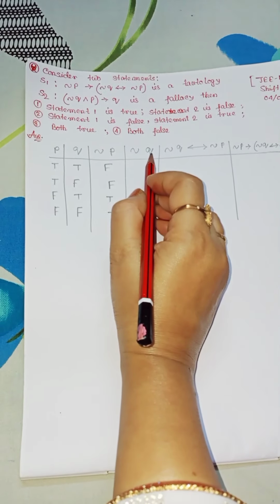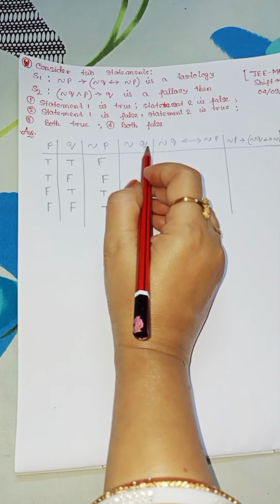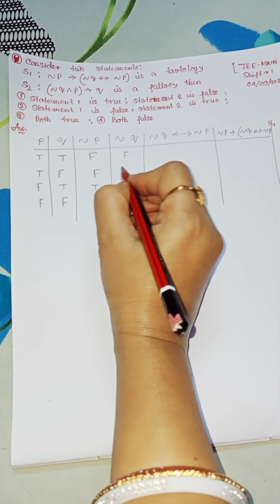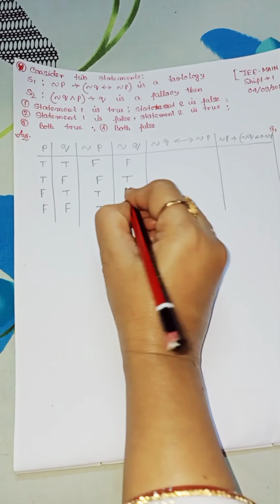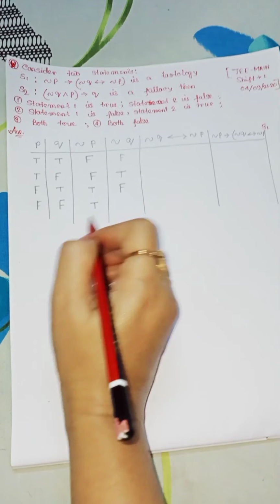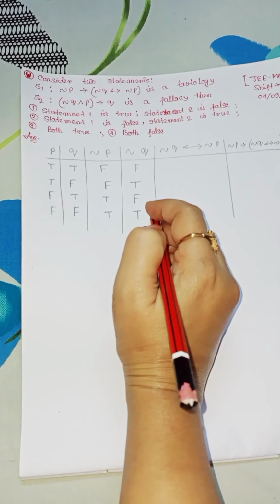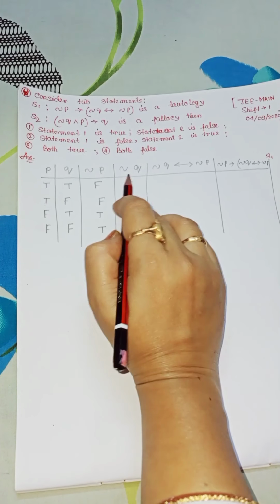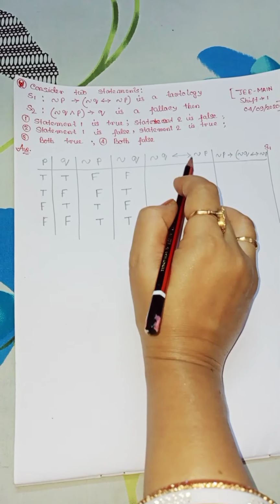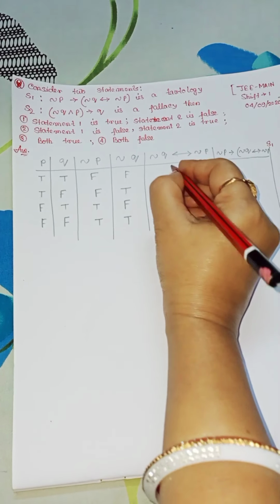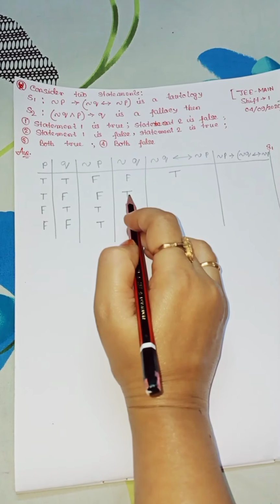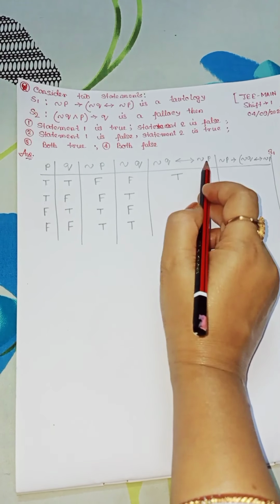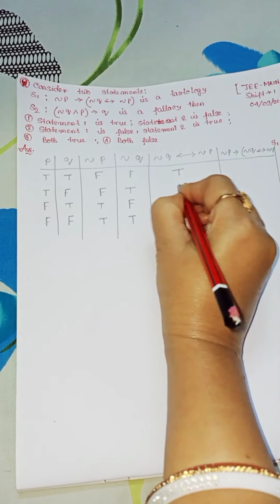Now negation of Q. Negation of Q here: false, true, false, true. Now negation Q false, if and only if negation P, it is also true here. Negation Q true, if and only if negation P, so it is false.